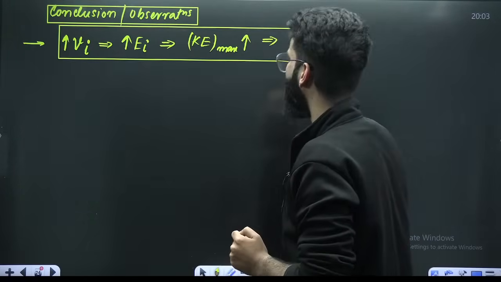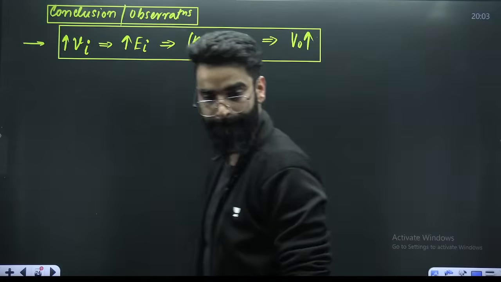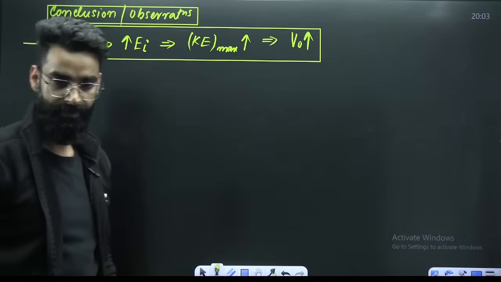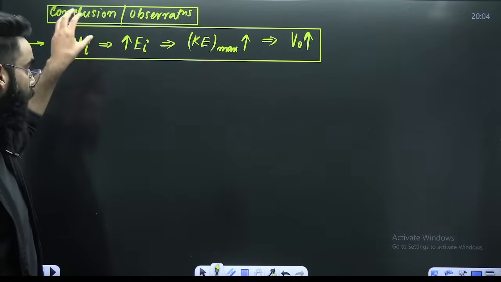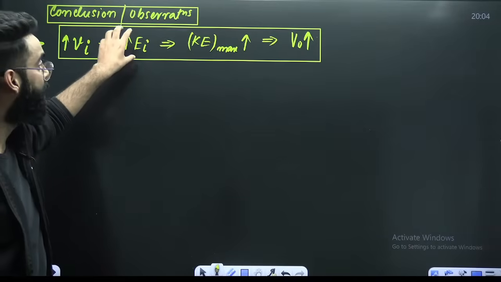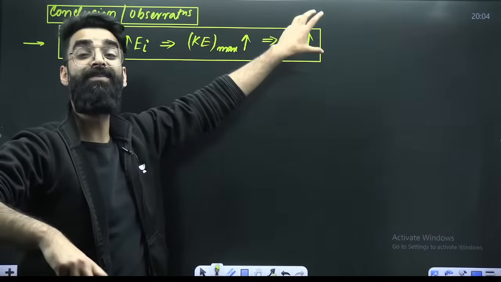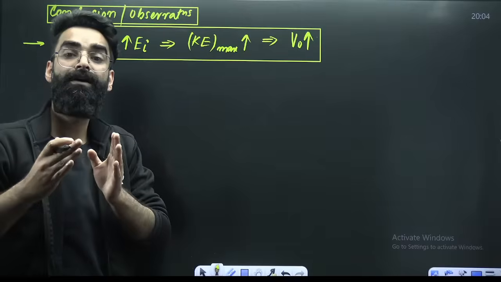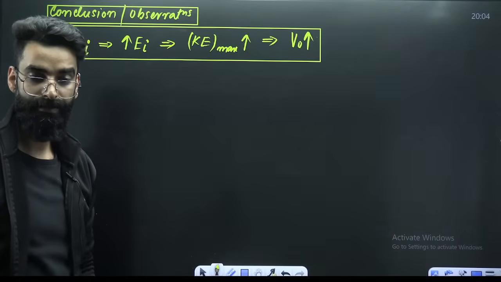This is one very, very important statement. So the more the frequency of the incident light, the more the energy of the photon. More energy of the photon means more kinetic energy imparted to the photoelectron. More reverse potential has to be applied to stop that photoelectron from reaching the anode. Correct? I hope this is clear.